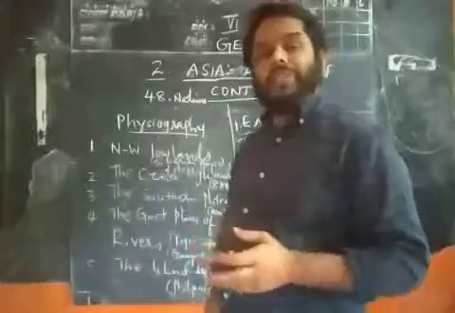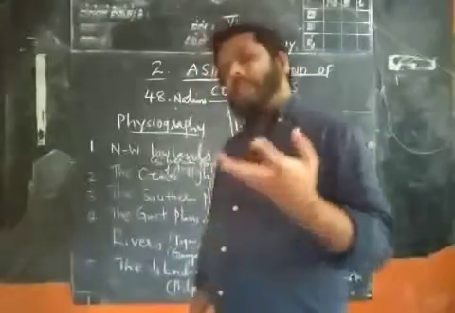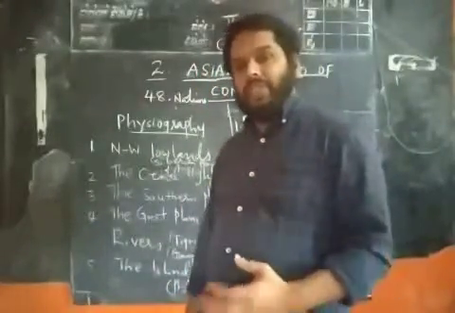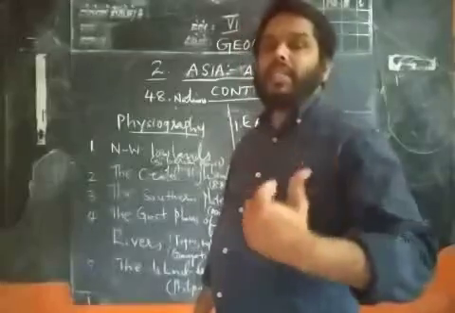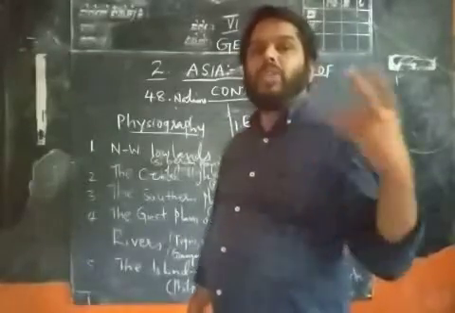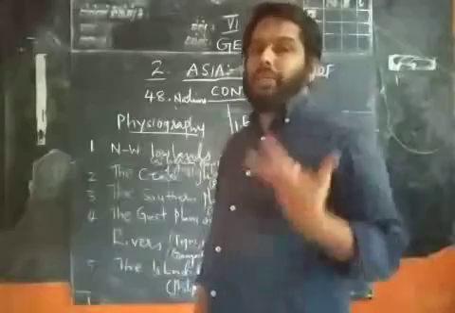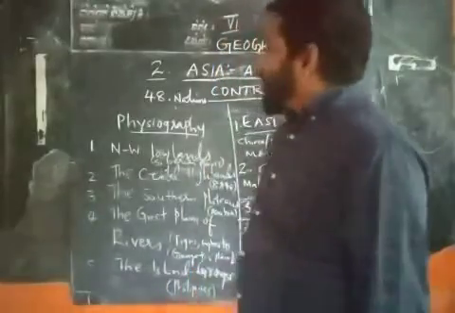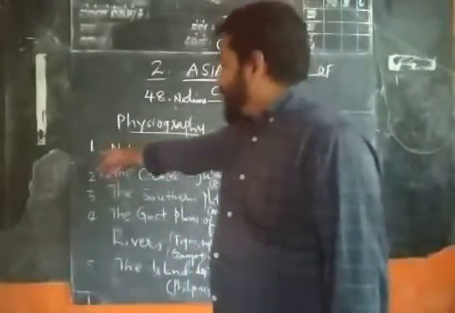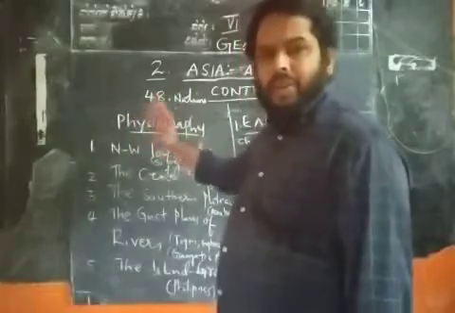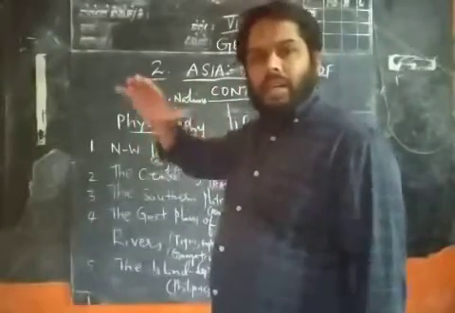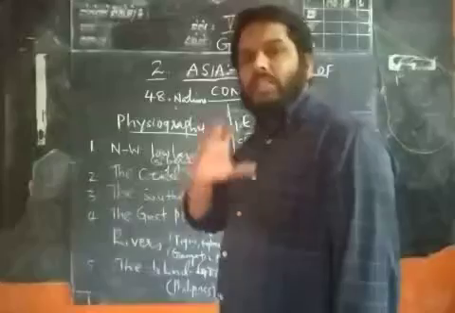We can divide the Asian continent into mainly 5 geographical divisions. One by one, let us see which are those 5. Physiography means the study of the surface features of the earth.